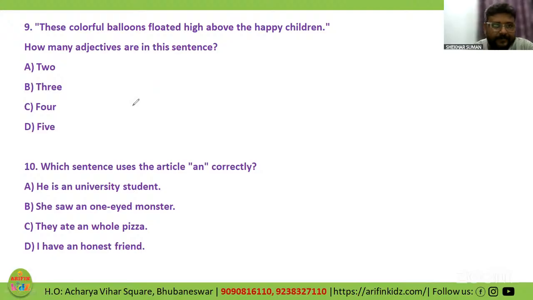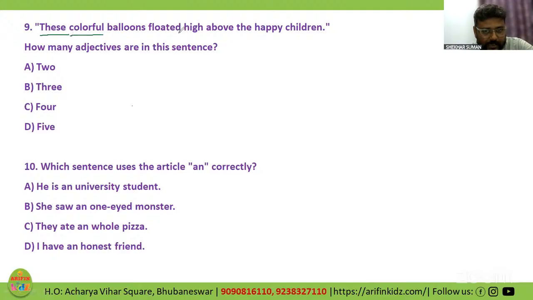That's a great thing. These colorful balloons floated high above the happy children. How many adjectives are in this sentence? Question number 9. No, Rajshri, you are wrong. See, these is a demonstrative adjective, right? Colorful, adjective of quality.